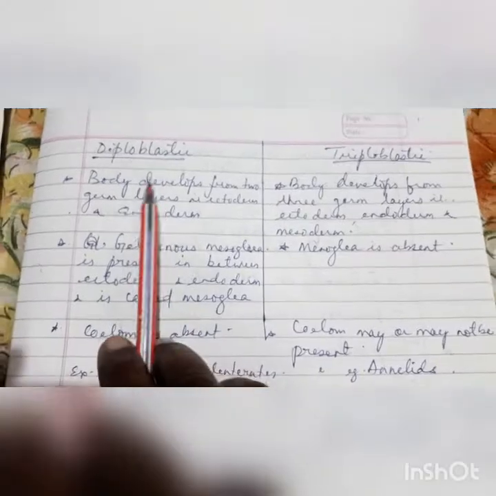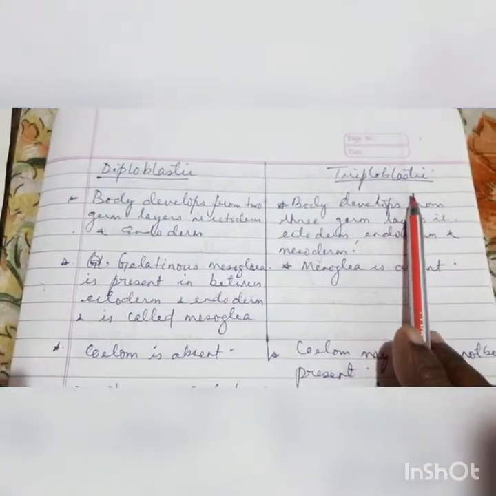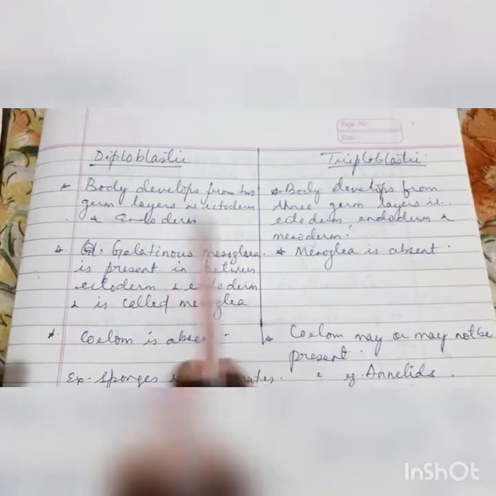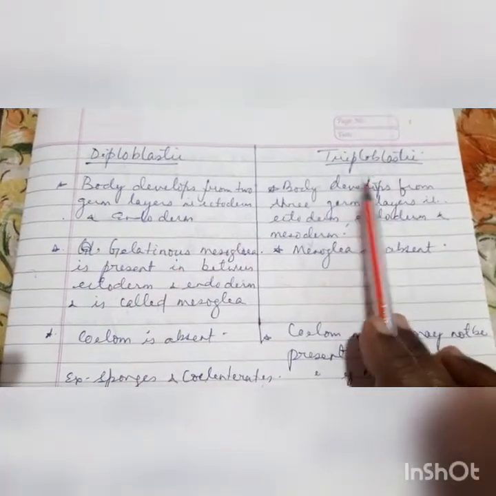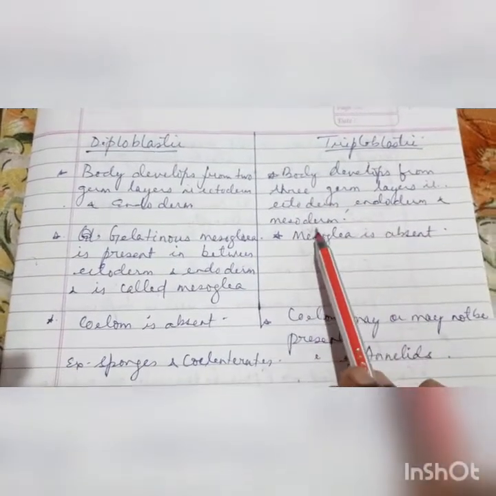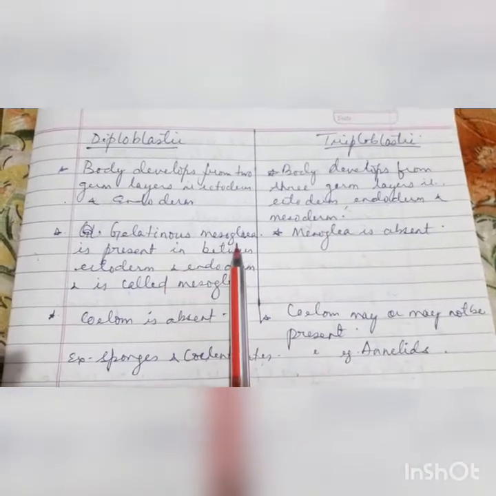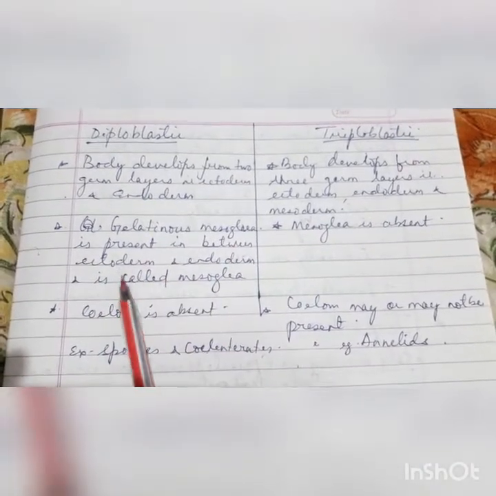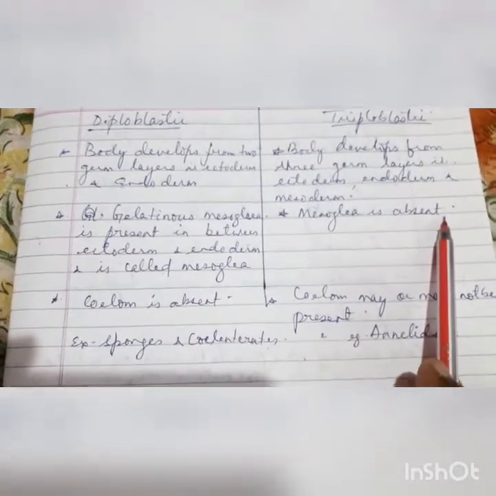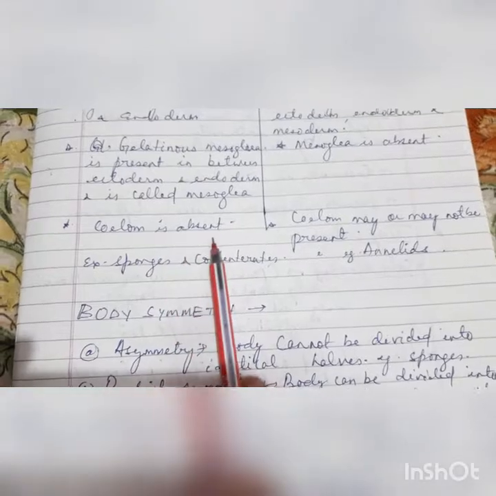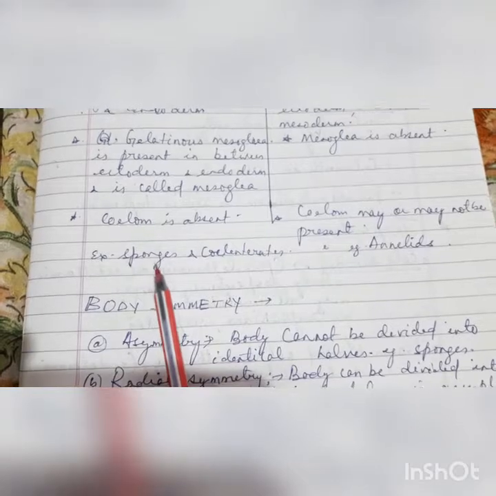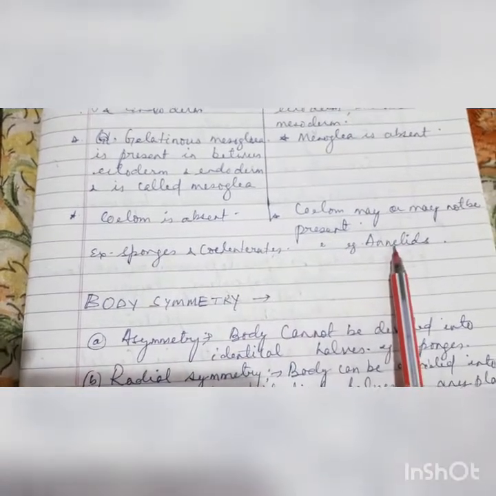These are the differences between the diploblastic and the triploblastic. The diploblastic body develops from two germ layers, that is the ectoderm and the endoderm, and the triploblastic body develops from three germ layers, that is the ectoderm, endoderm and the mesoderm. Gelatinous mesoglea is present in between the ectoderm and endoderm in diploblastic animals, and mesoglea is absent in the triploblastic. Coelom is absent, coelom may not be present. Examples are coelenterata and sponges for diploblastic, and here this is Annelida.